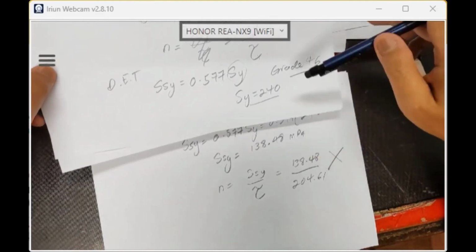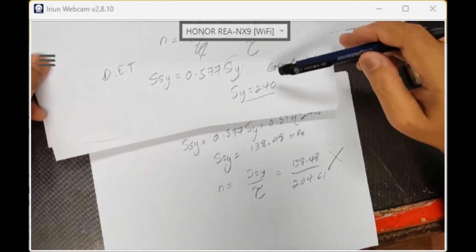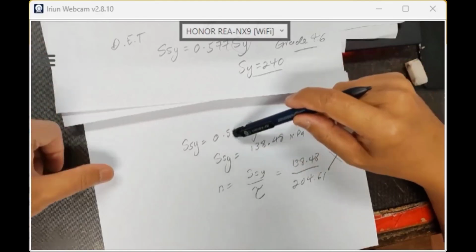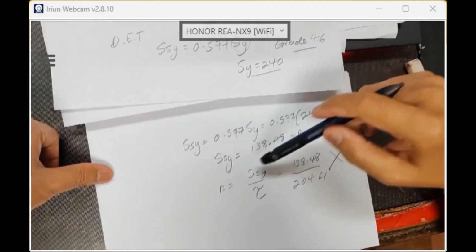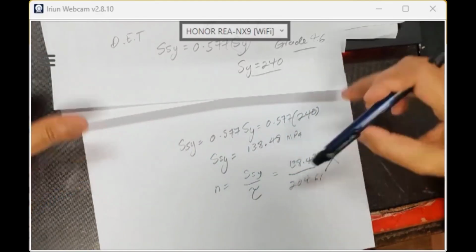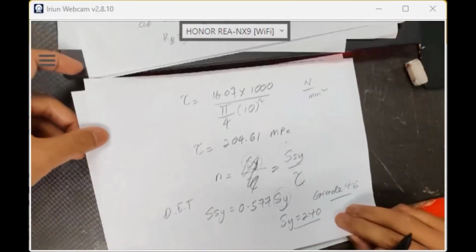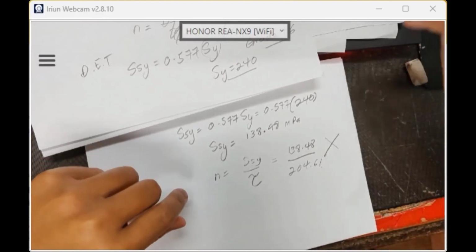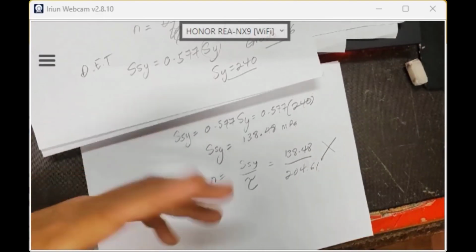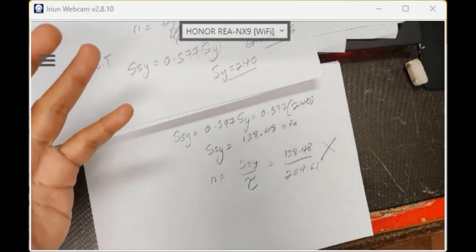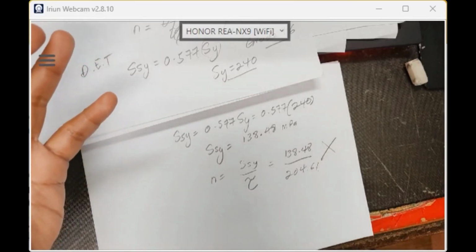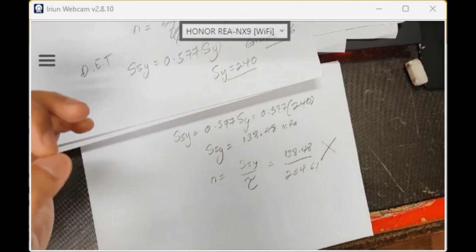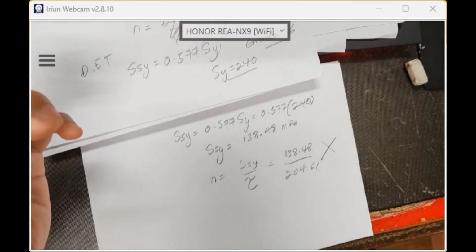Okay, I want to use the lowest grade, 4.6. Can you see SY 240, shear strength 138? So this is your shear strength, and our total shear stress is 204, even bigger than the strength. Of course, the bolt will fail. So what do I do? I use a better grade, or I use a bolt with a bigger diameter. Clear or not? Do you understand?